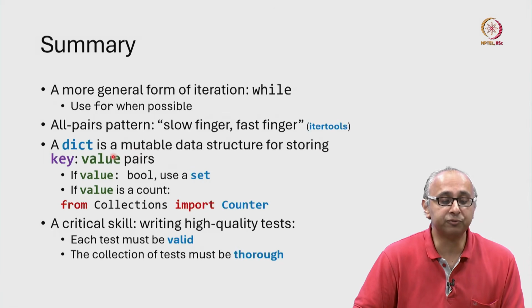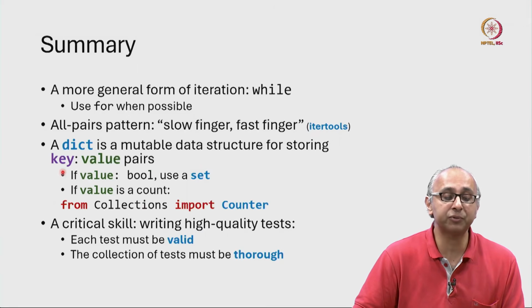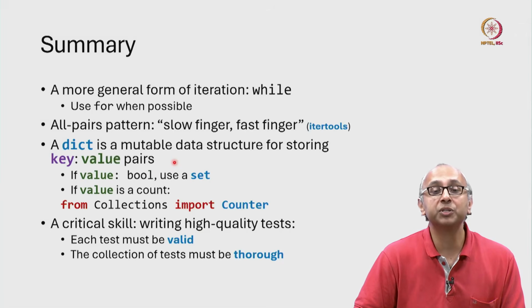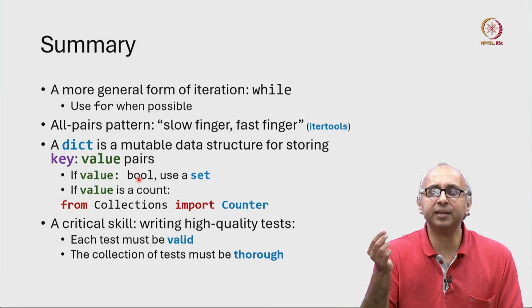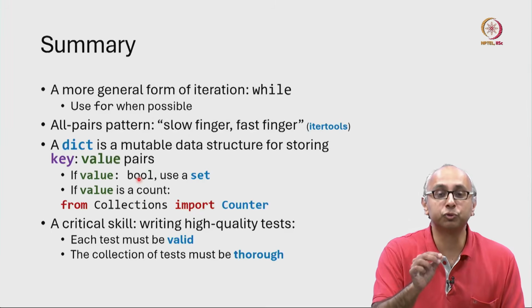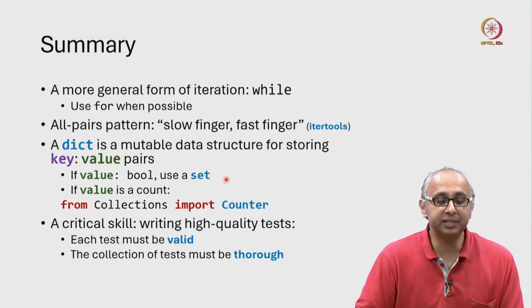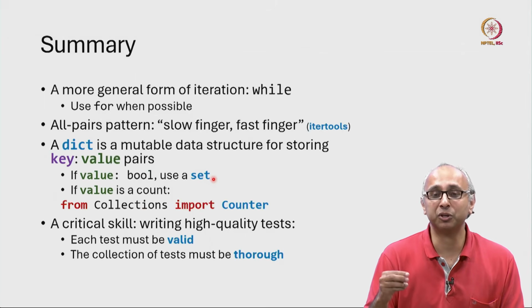We then spoke about this very, very powerful type of data structure called a dictionary. So it's a mutable data structure capable of storing key value pairs. Now, there are two important special cases here. If the value that we are storing is actually a Boolean, what are we saying? We're saying some keys correspond to true and some keys correspond to false. Well, you can represent this more easily and more efficiently using a set. The values that correspond to true will be in the set, and the values that correspond to false will not be in the set.